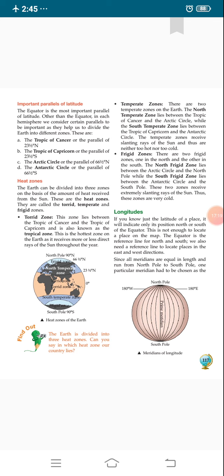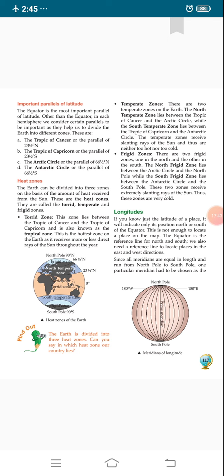Other than the equator, in each hemisphere we consider certain parallels to be important, as they help us to divide the earth into different zones. Other than the equator there are many other latitudes that help divide the earth into different zones. Now there are 5 main important latitudes.